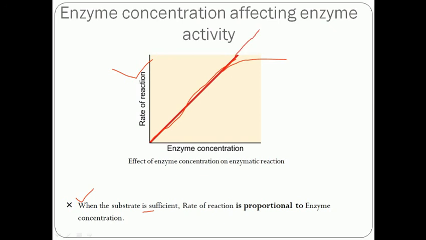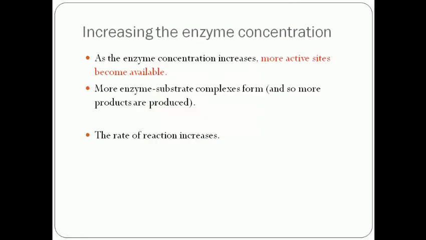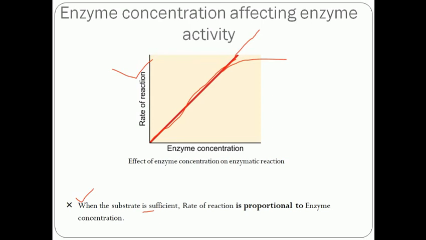The only limiting factor in this enzyme concentration effect is the substrate concentration. So an increase of the enzyme concentration is always proportional to the rate of the reaction.